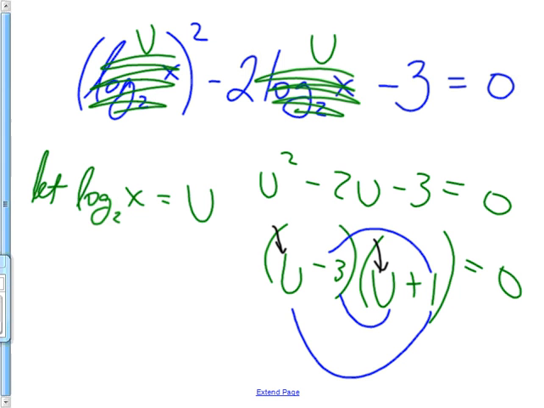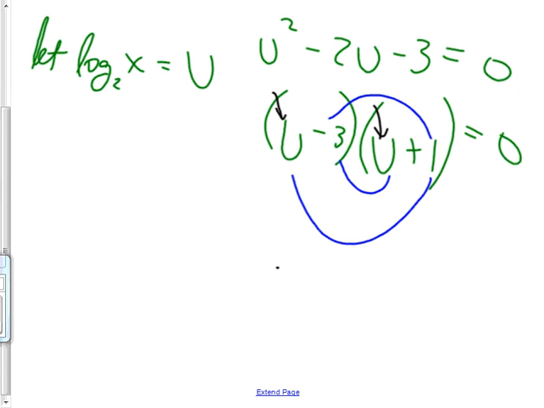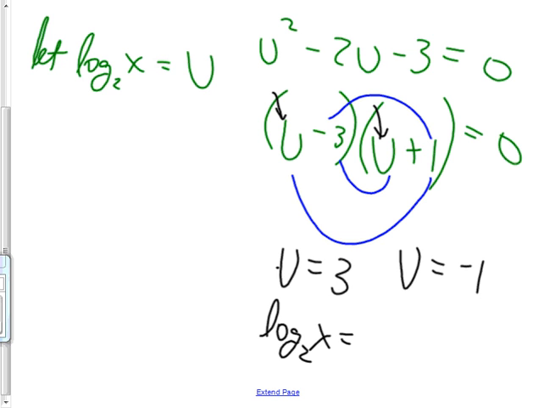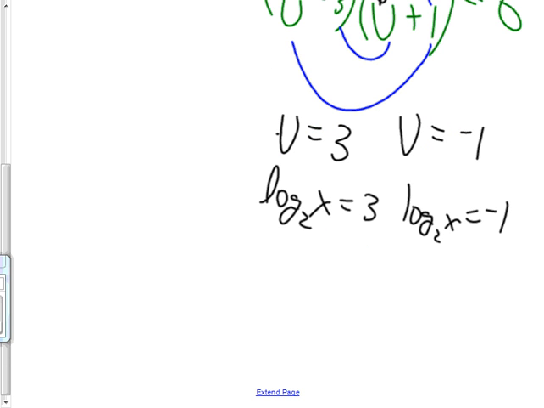Nope, we're not done yet. So I factored it. Is that an answer? No. But if I get to the next step, which is that u minus 3 equals 0, so u must equal 3, and u must equal negative 1, do you get I'm getting closer to an answer? But still, I traded it, made this problem easier, so now I have to go back and make it harder. All right, replace that u with what? Log base 2 of x and log base 2 of x. And now I do a rewrite at the very end. Can you finish it?